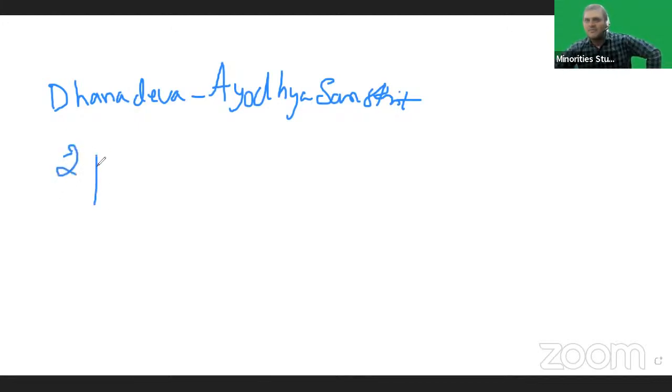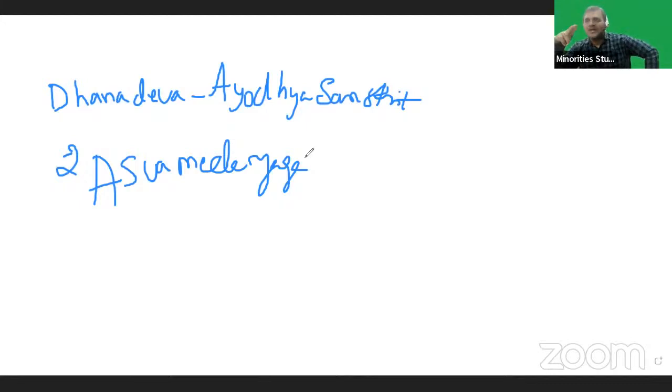The Ashwamedha Yaga is performed by a king to extend and protect the boundary.